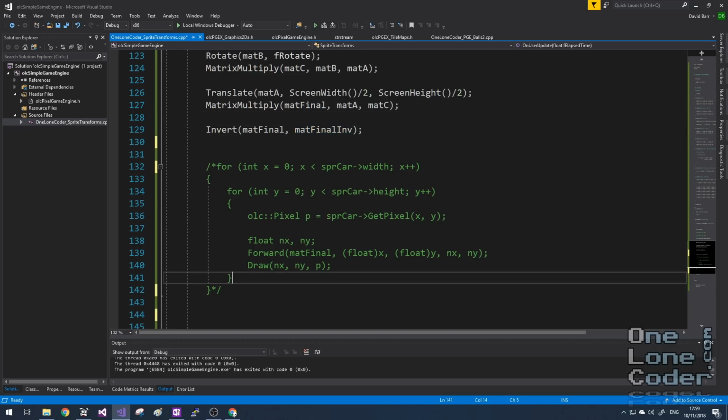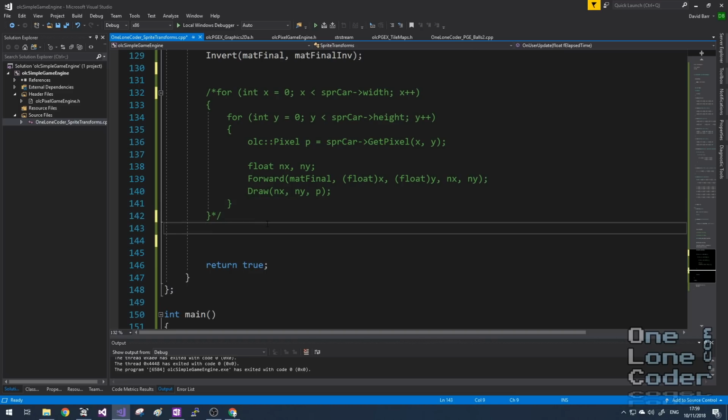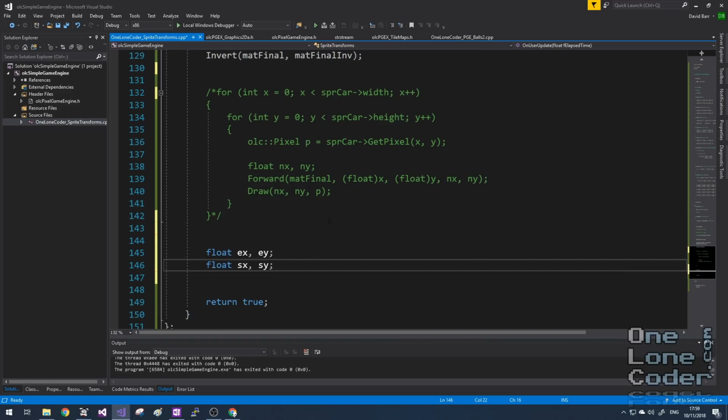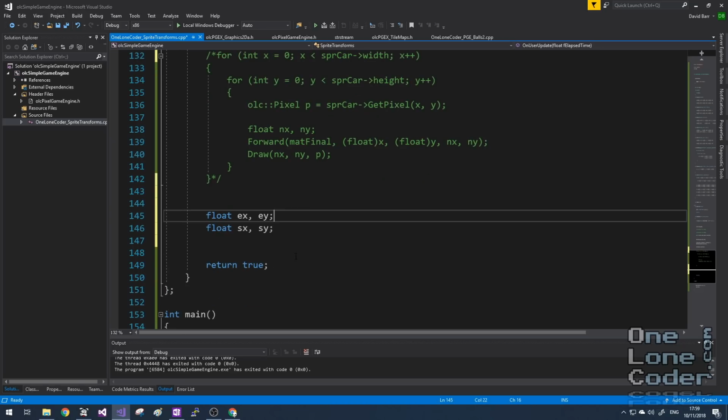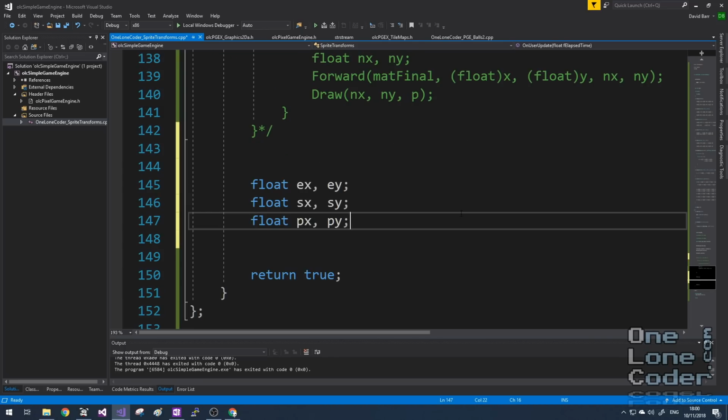Instead, I want to work out where the bounding box of the transformed sprite is going to be. And so to do this, I'm going to pass each corner of the existing sprite forward through the transformation to work out where the bounding box is. And so I've created four variables, start x and start y, and end x and end y. They'll give us the four sides of our bounding rectangle. I'm going to create two additional variables, px and py.